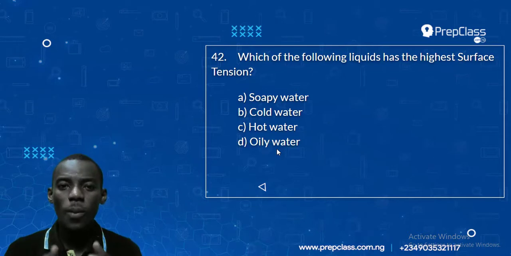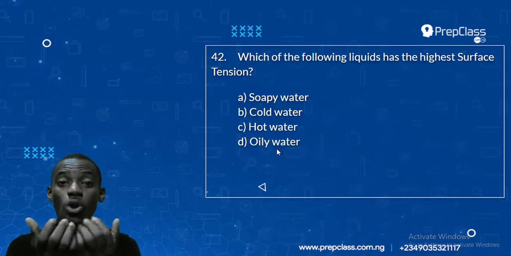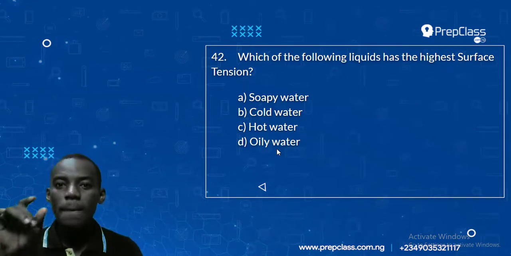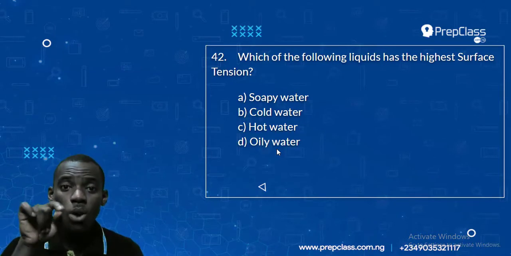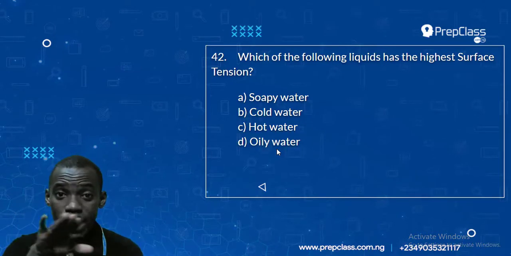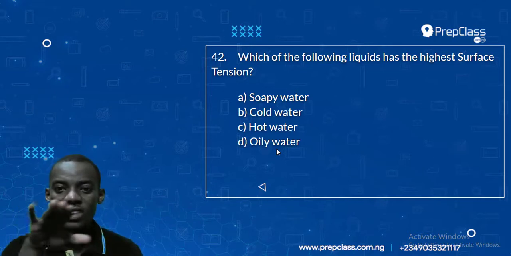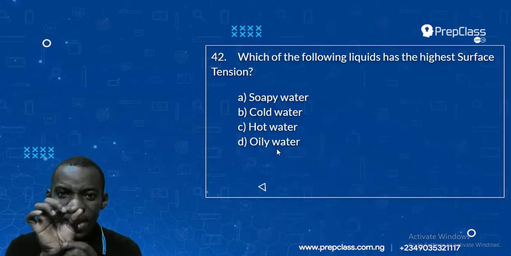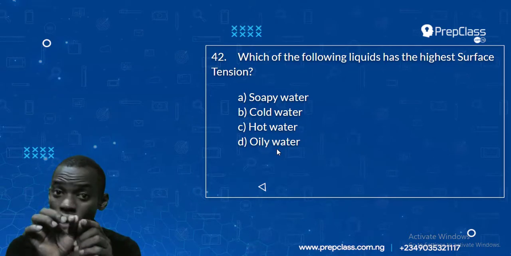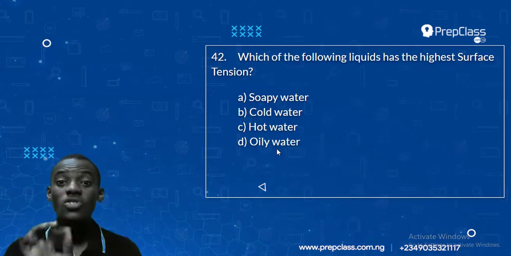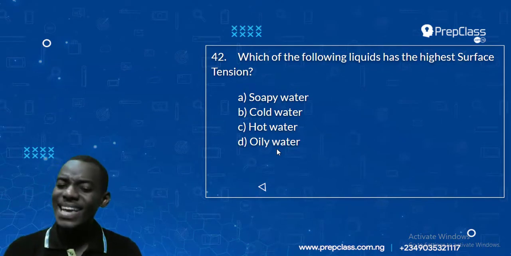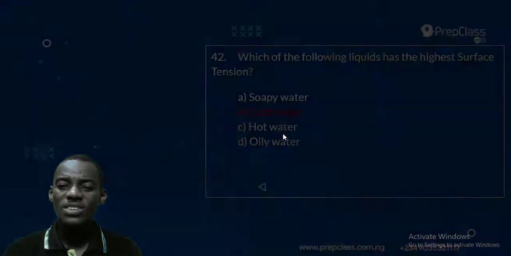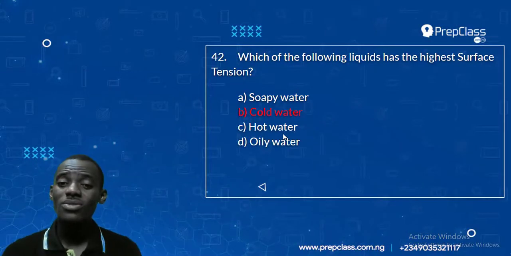It makes the top of the water that is resting become tensioned, so that a mosquito can walk on that water because of that film. The surface of the water has tension, and also you can drop a tiny pin on top of it. It will not sink, it is still on top because of surface tension. Now, which one has the highest? How do we know the highest surface tension of a material? The answer to that question is simply cold water. I will explain to you why cold water has the highest.